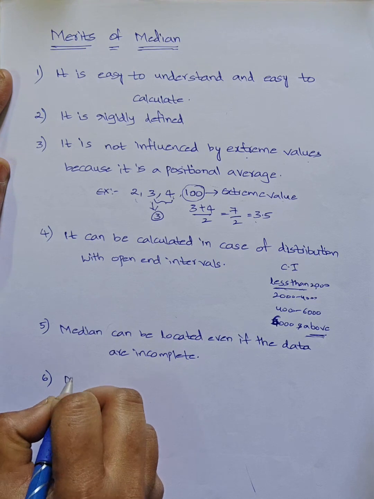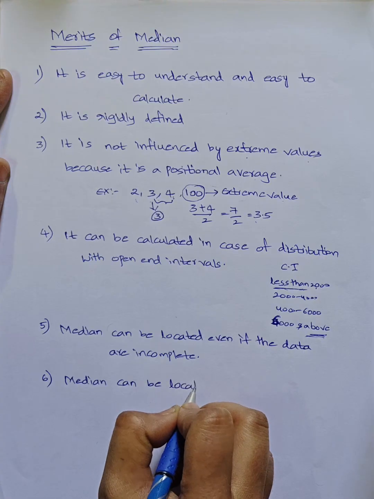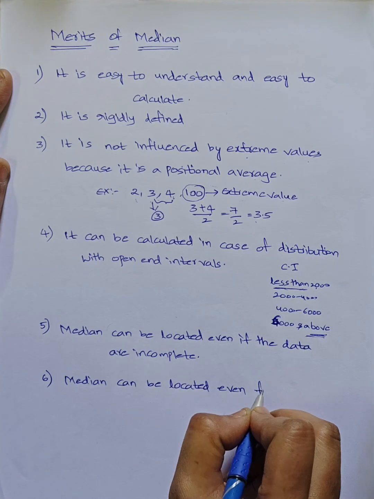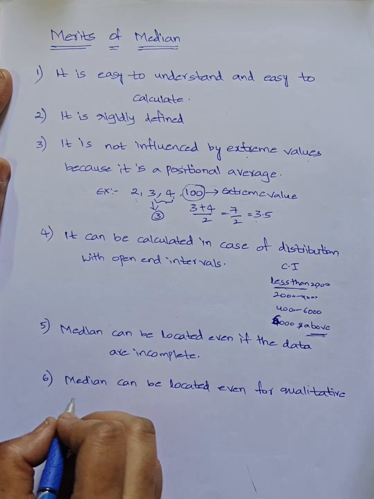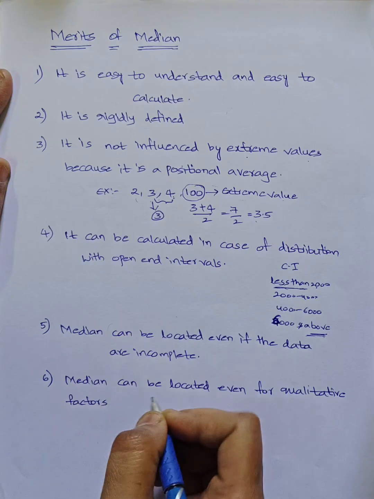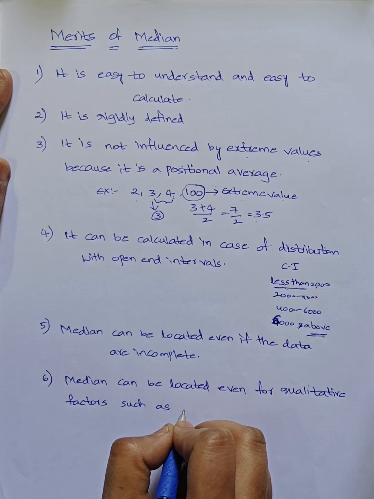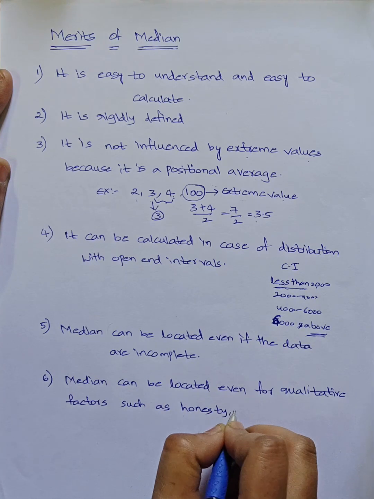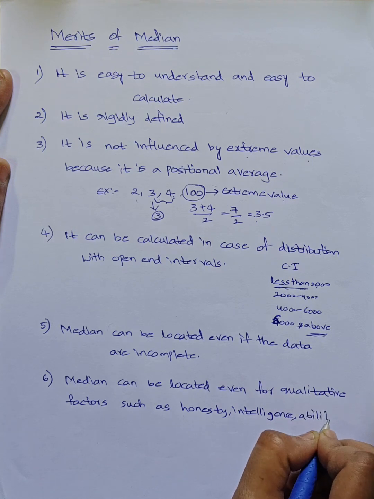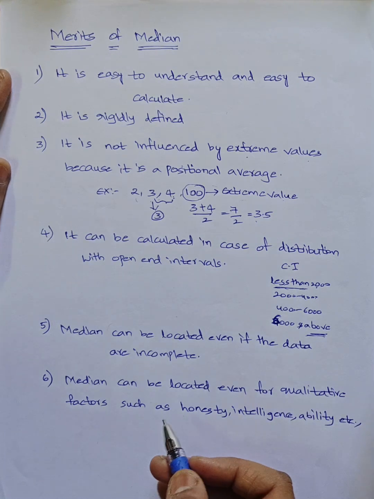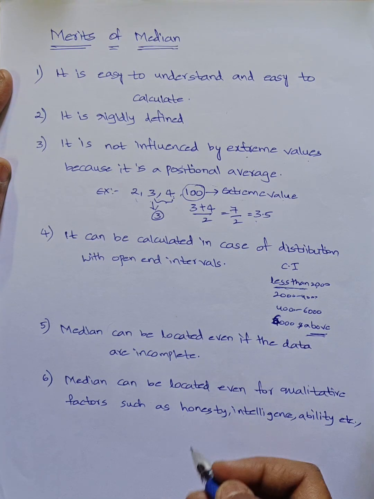Next, median can be located even for qualitative factors. What are qualitative terms? Honesty, intelligence, knowledge, ability, etc. We can locate a median for qualitative factors also. You can take any example.